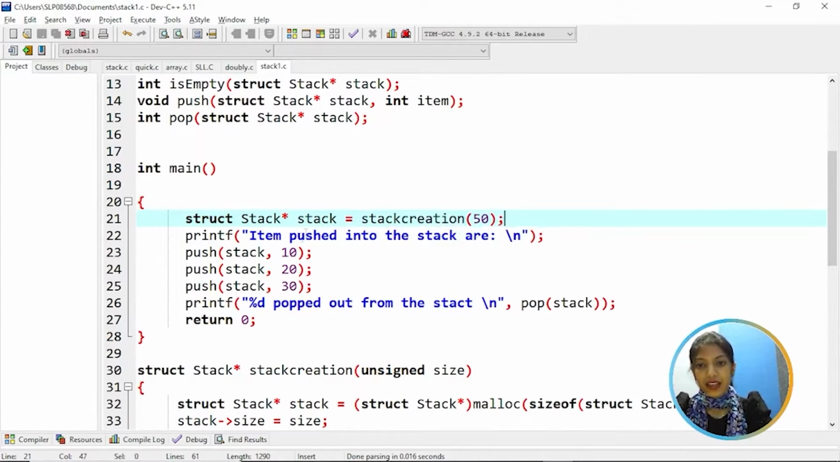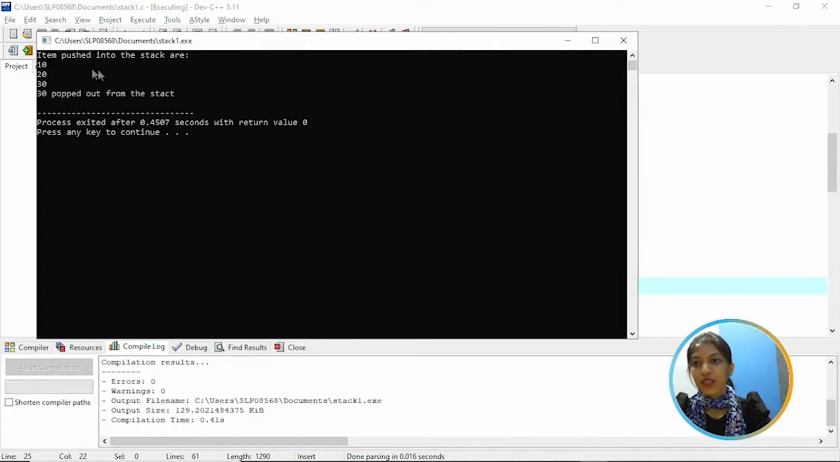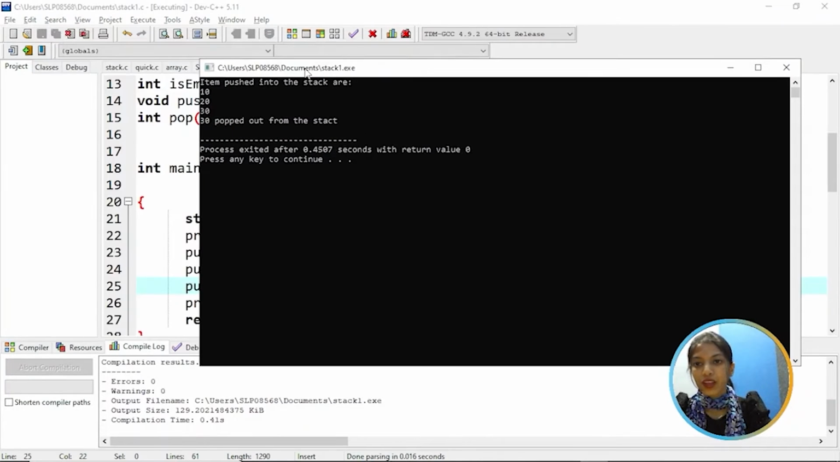And coming to the main function, here we are calling the stack creation. So we create a stack and then push the items into the stack. We are pushing the items 10, 20 and 30. So the last element to get in is 30. So the first element to be popped out is 30. So now let's run the program and see the output. So as you can see, the first element was 30. So it is popped out.